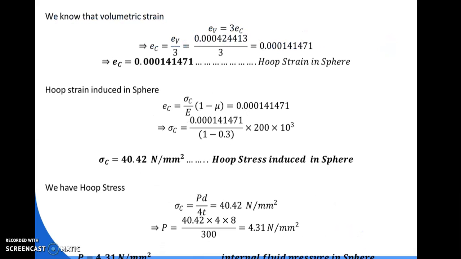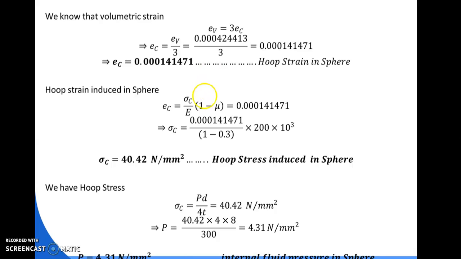After getting the volumetric strain, in case of spherical shell, circumferential strain is equal to EV by 3. So EV is already found out, as the data given, divided by 3. So we are getting 0.00141471. So hoop strain is obtained as 0.00141471.